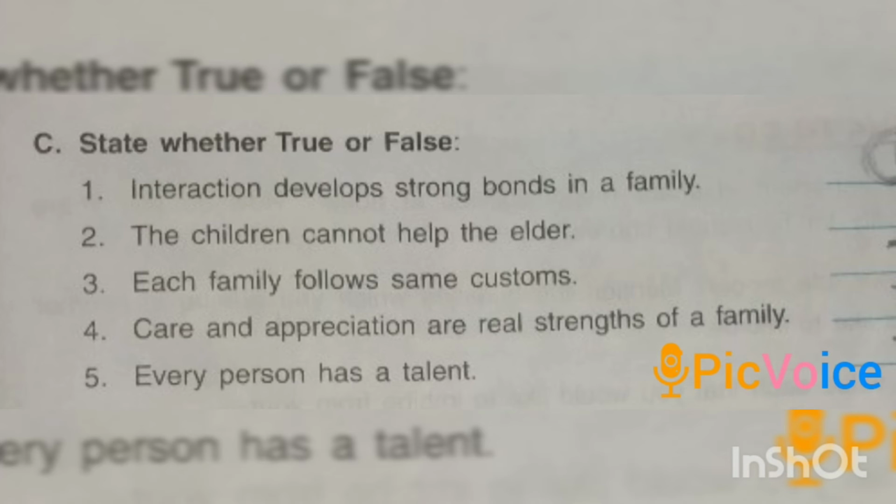Now coming fourth number. Care and appreciation are real strength of a family. Yes, it is also a true statement. Care and appreciation are real strength of a family. Now coming fifth number. Every person has a talent. Yes, every person has a talent. It is true statement. So here you will write true.